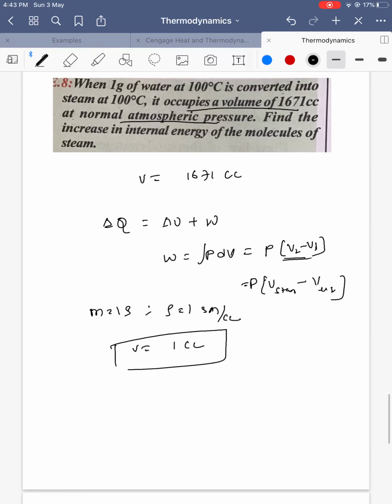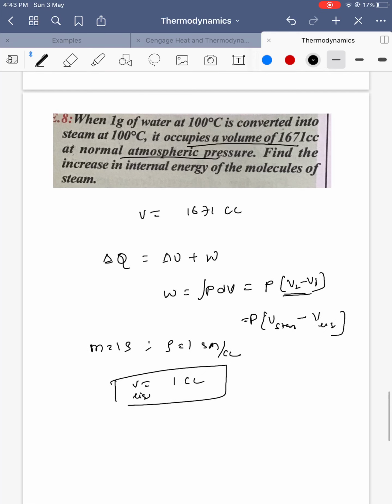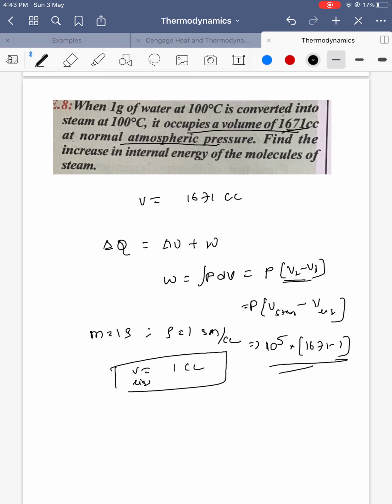Okay, so this is the initial volume of the liquid and it is converted into how much? 1671 cc. So pressure, 1 atmosphere, is nothing but 1.0 into 10 power 5 Pascal, into 1671 minus 1. So this is the work done. Work done by whom? Work done by the gas.